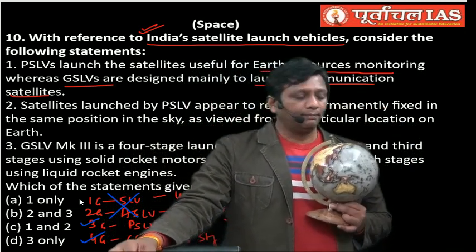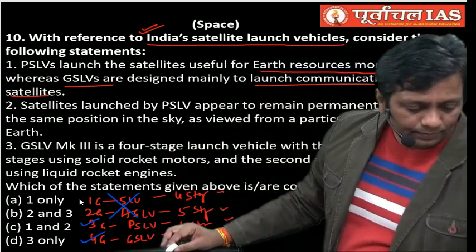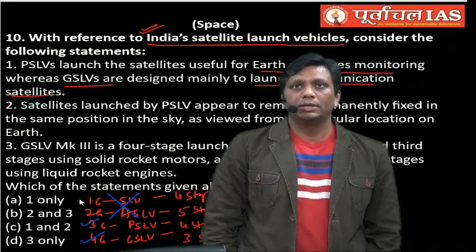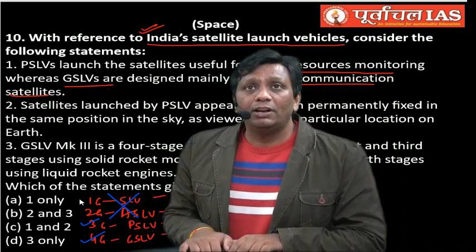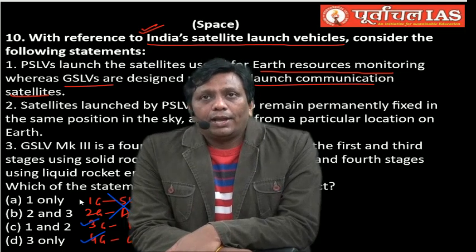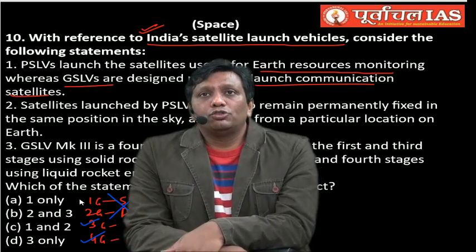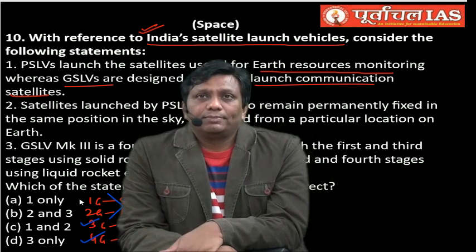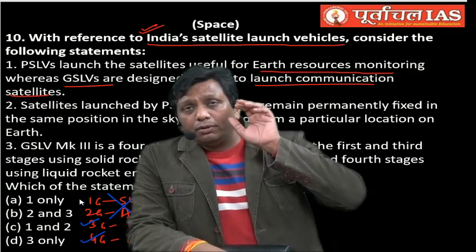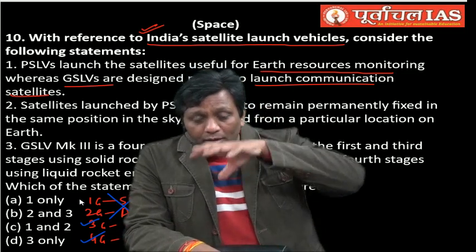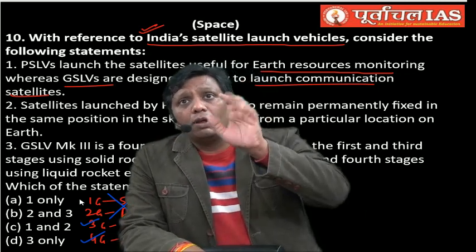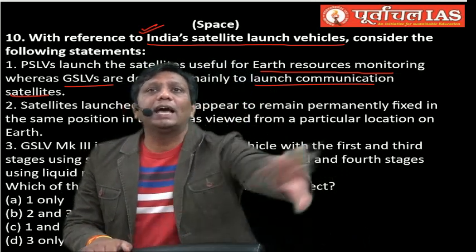Okay, everybody? Fine. Actually, guys, India developed this PSLV especially to launch polar satellites in polar orbit. And the height of polar orbit, you should always be clear, is very close to the Earth's surface. That is the reason a polar satellite, whenever it crosses any country, is very close to that region and can watch properly what resources are there. That is the reason PSLV launches satellites useful for Earth resources, as given on the screen. It is not directly written.